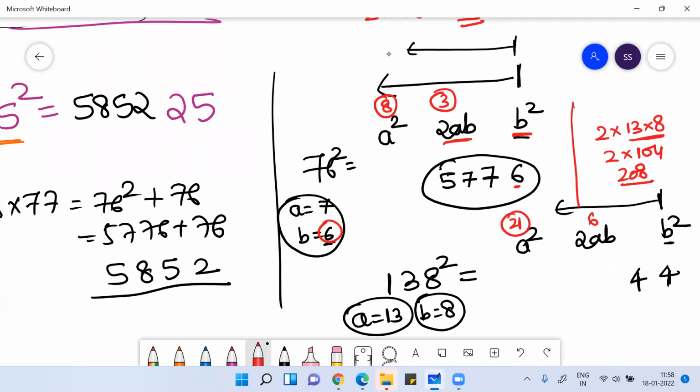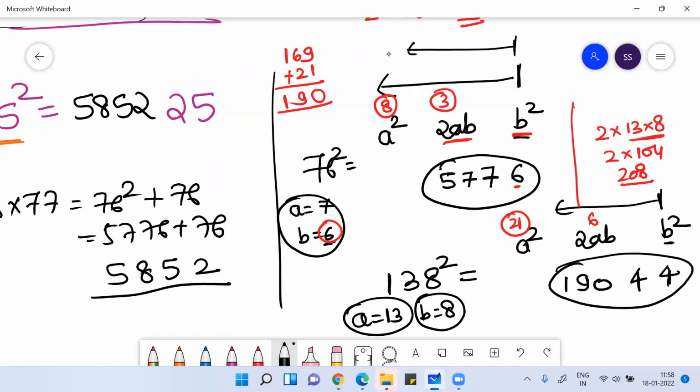Now, once you get 21 carry, what do you do? What is a square? Your a is 13, right? Now, a square is 13 square, 169, plus carry 21. 169 plus 21, what will you get? You will get 190, right? Once you get 190, if you write 190 here, so 138 square is 19044.